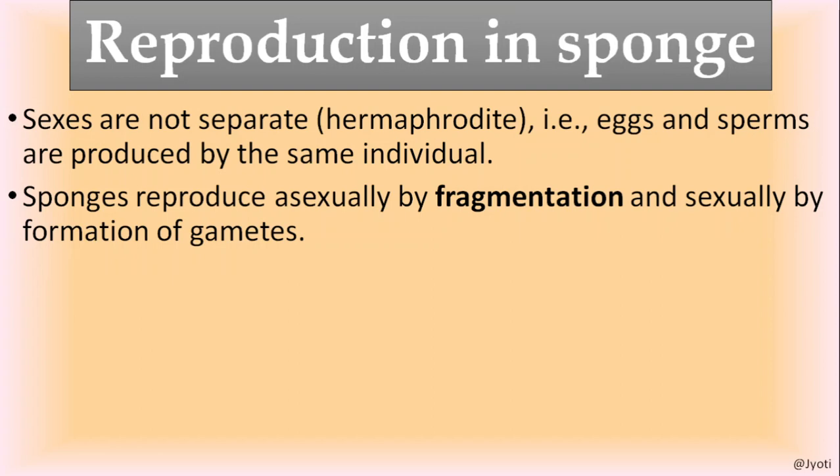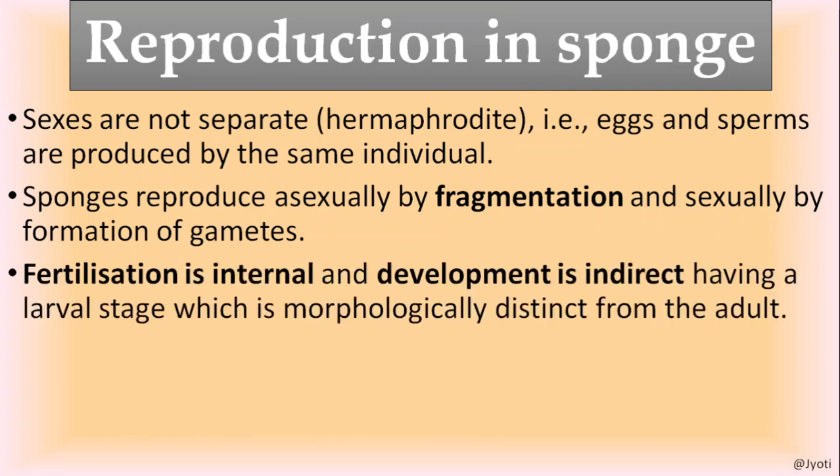And it reproduces sexually by the formation of the gametes, that is the eggs and sperms. This is very important to remember. The fertilization is internal and development is indirect. So fertilization is internal means inside the body only the fusion of the egg and the sperm takes place. So the fertilization is internal.